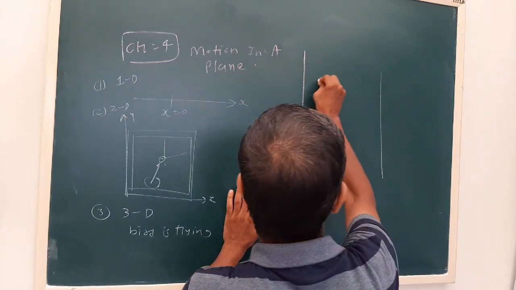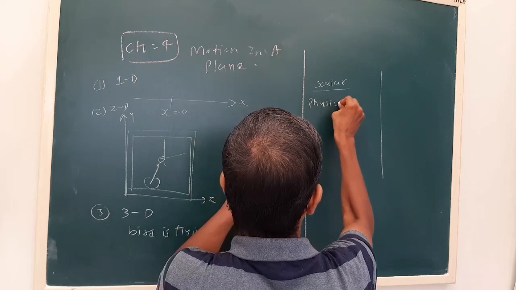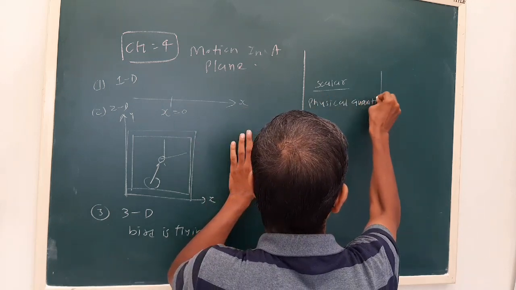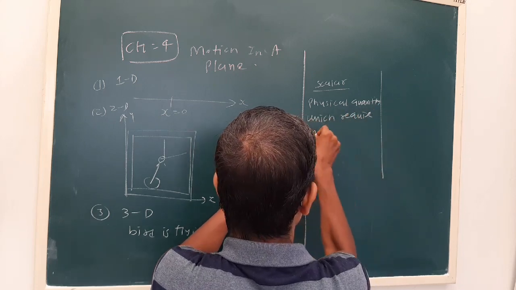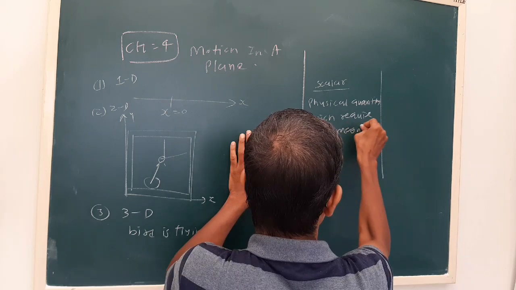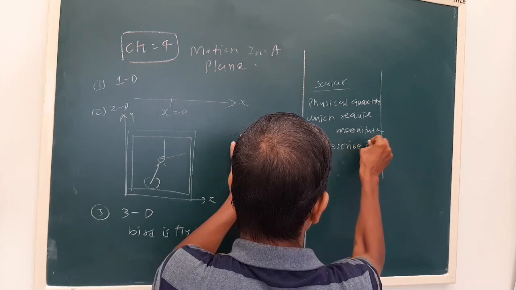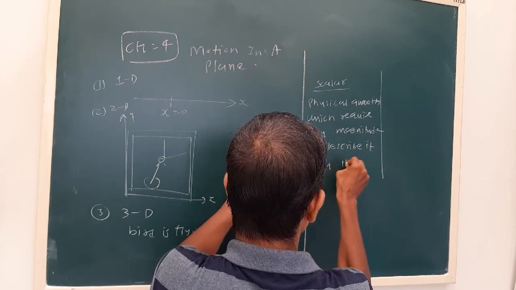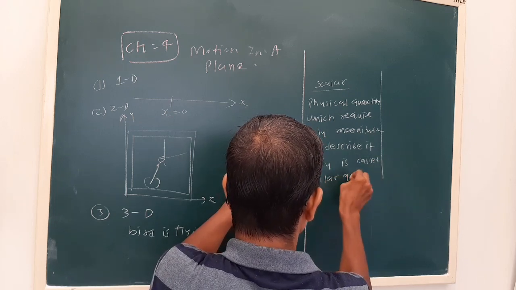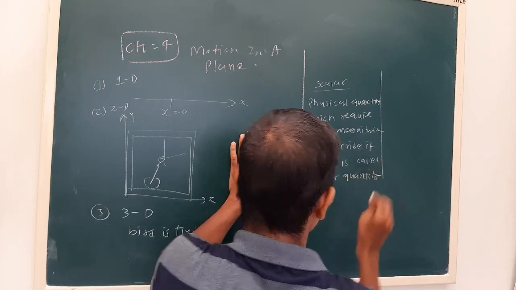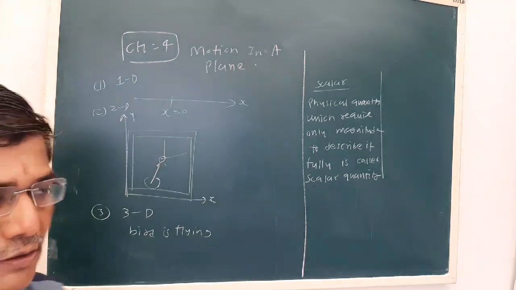Now see, the physical quantity which requires only magnitude to describe it fully is called a scalar quantity.